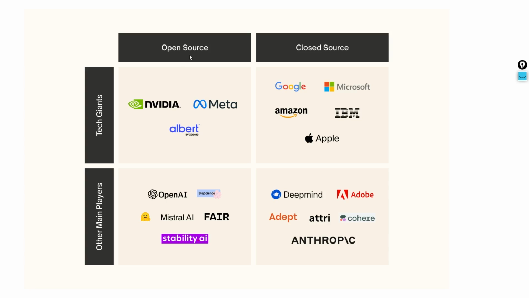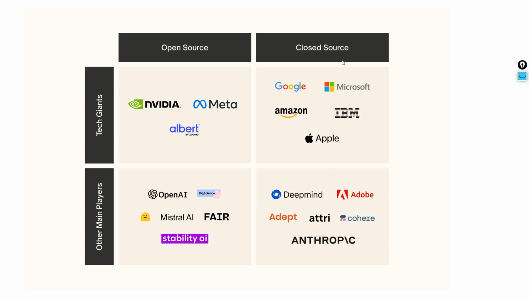Open source basically means you can contribute to those particular models if you're in research. These are open source models from NVIDIA and Meta. Some of these companies are tech giants, and there are competitors like OpenAI and Mistral. We have Hugging Face as well. All these companies even provide open source models.